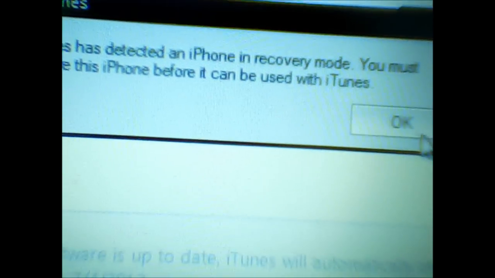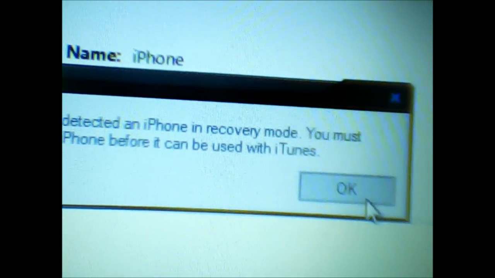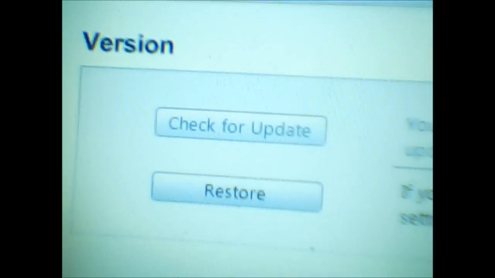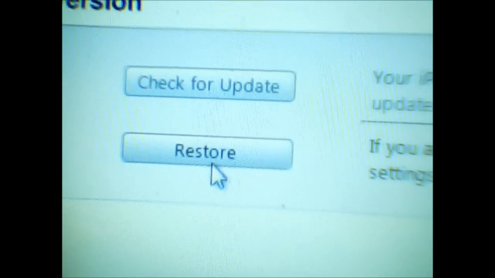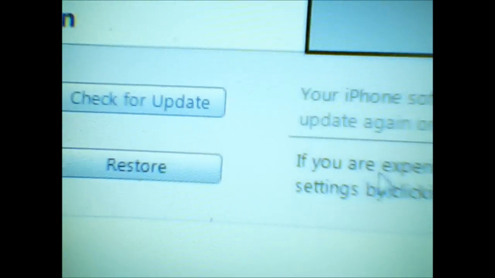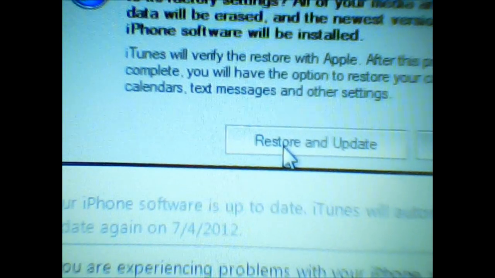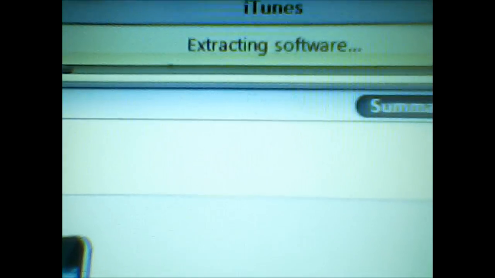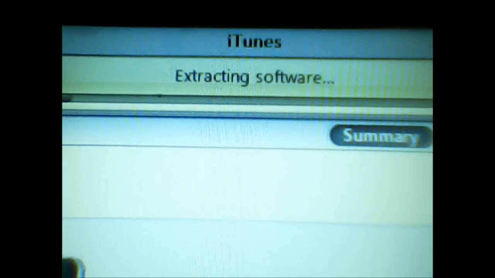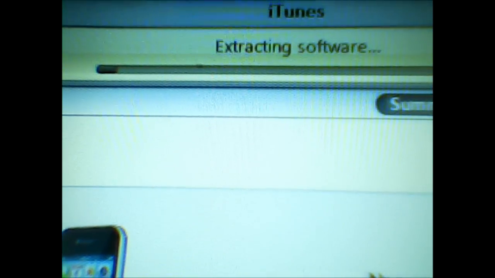Something will pop up in here, and it's actually the same thing as before. Then I'm gonna click OK, and then you're gonna click restore. Same thing, restore and update. So it's gonna start extracting software.